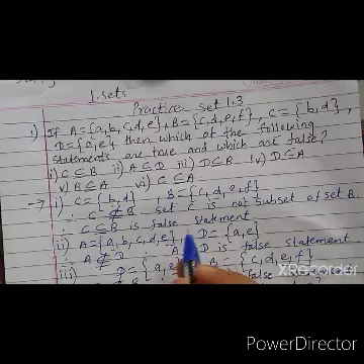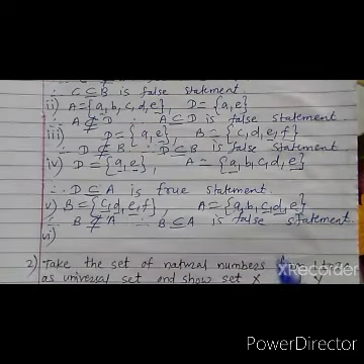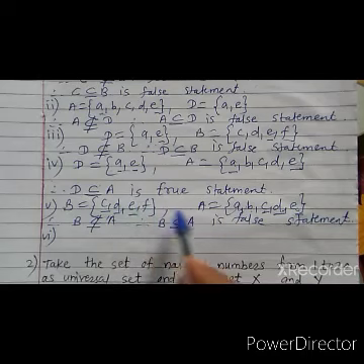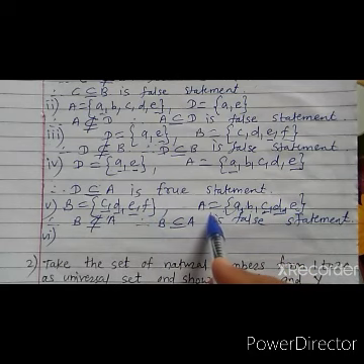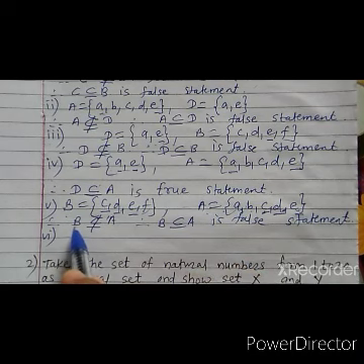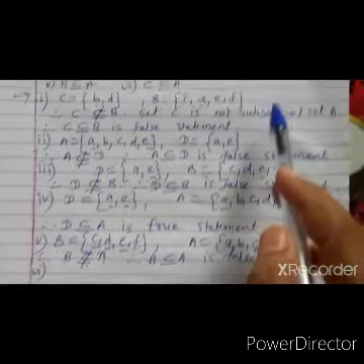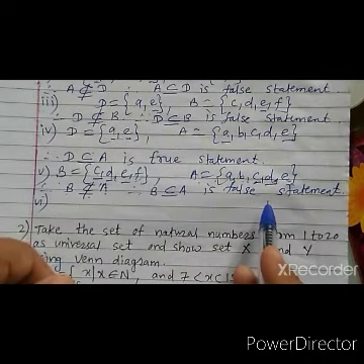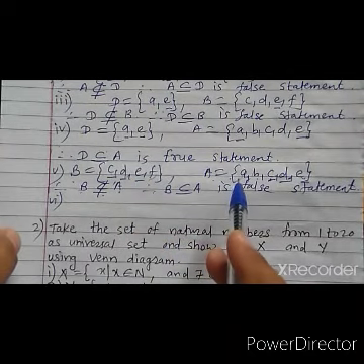So we have to write elements of set B, C, D, E, F. Now elements of A, B, C, D, E. Now see, elements of set B, C is there in set A, D is there, E is there, but F is not there in set A. So all the elements of set B are not in set A. Therefore we can say that B is not a subset of A. Therefore the given statement, B subset A, is a false statement because all the elements of B are not in set A.